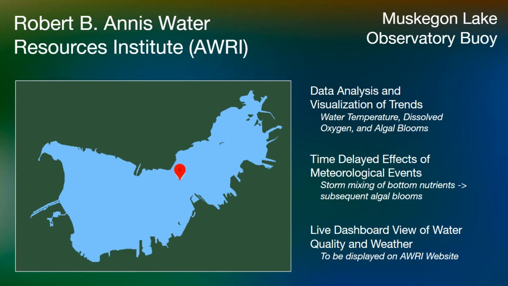First, general data analysis and visualization of trends, seasonally and over multiple years. Specifically, the interplay between water temperature, dissolved oxygen, and algal blooms was all of high importance to them. Second, exploring the time-delayed effects of meteorological events, such as storm mixing and bottom nutrients, and this impact on subsequent algal blooms. Third, creating a live dashboard for weather and water quality to be displayed on the AWRI website.